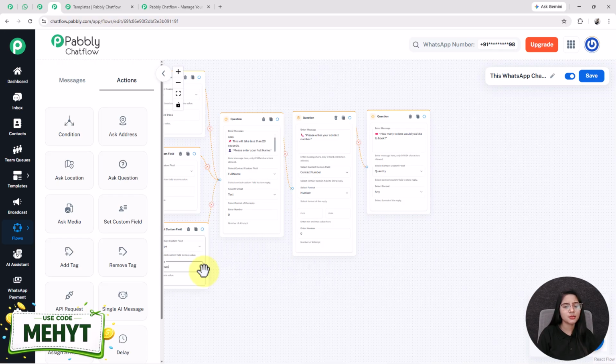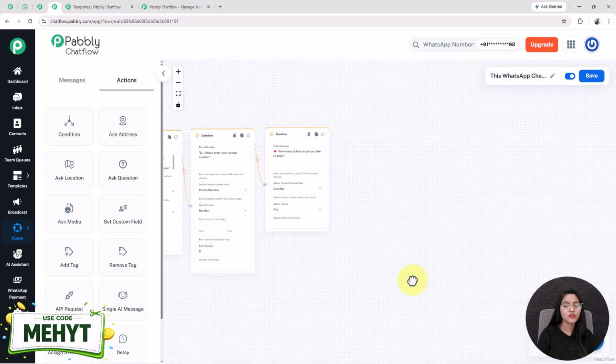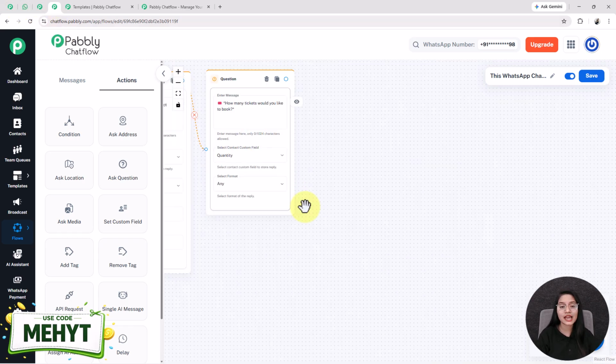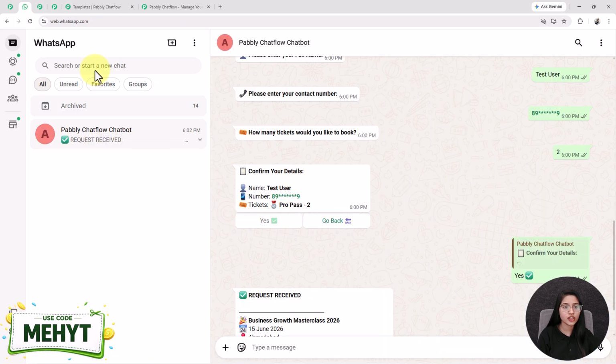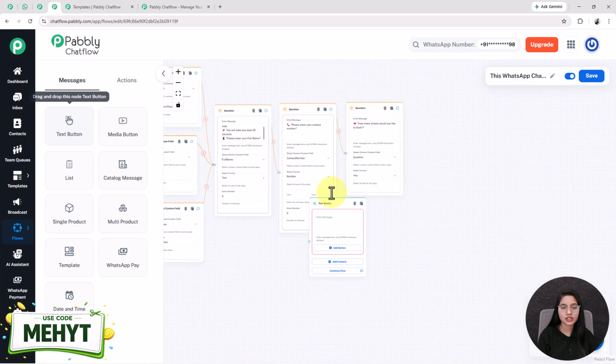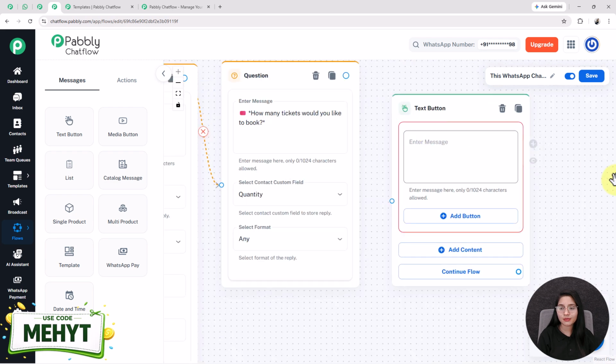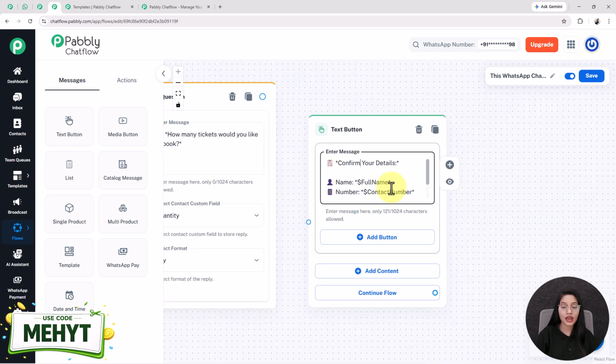Now when all this communication is done, then at last my bot will provide one customized confirmation details message to my user that dynamically includes all their provided input, just like this. For that I am adding one text button from here and entering a response message in this enter message box as: confirm your details, name with dollar symbol full name, contact number, ticket type and quantity.